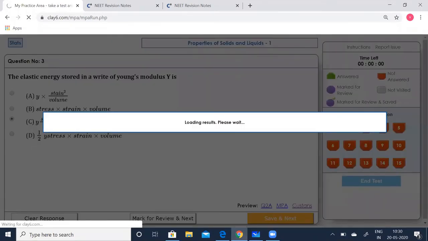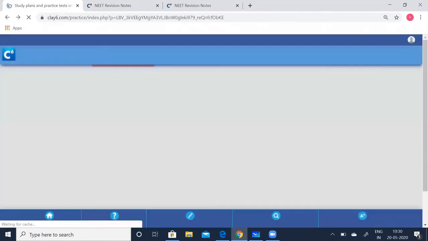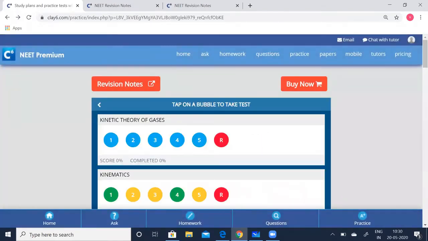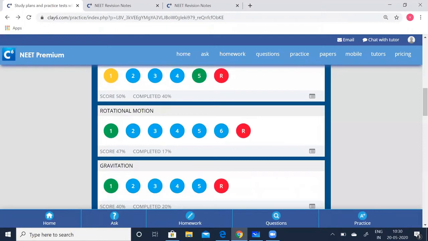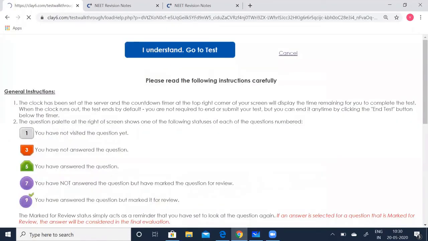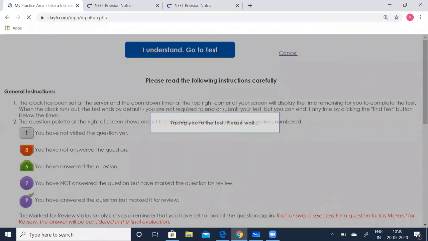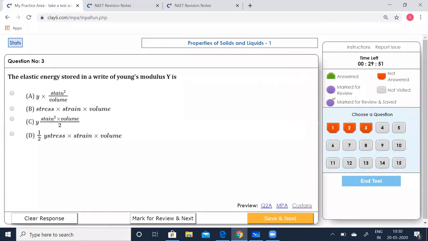Oh my God. Oh, let me go back. Yeah, we were doing the third question. So half Y strain squared volume, C is the correct option.